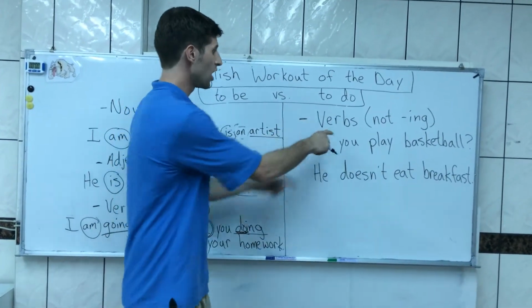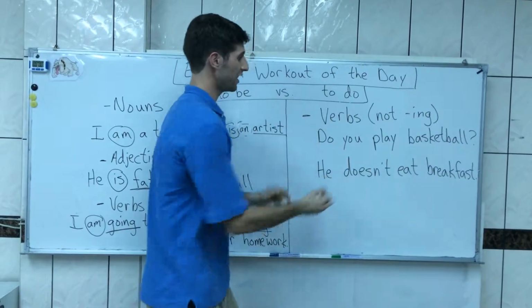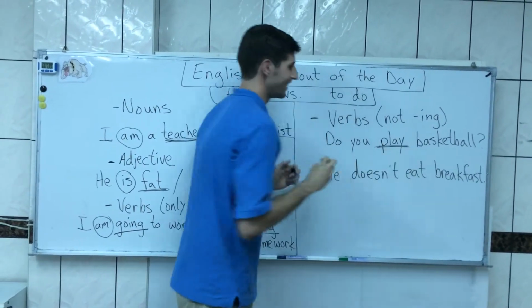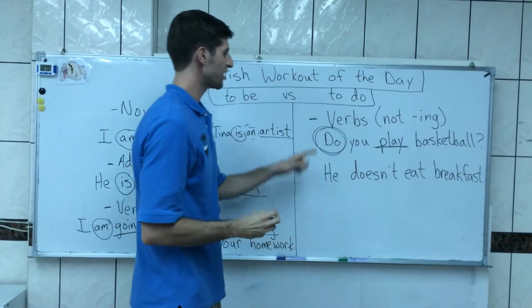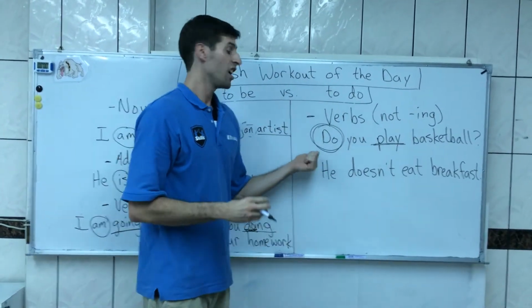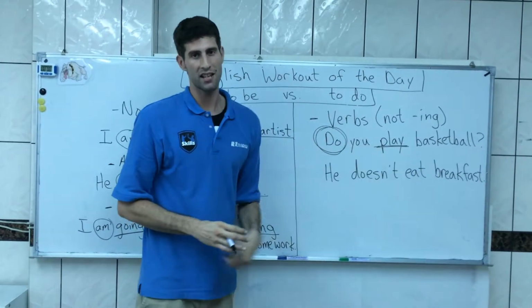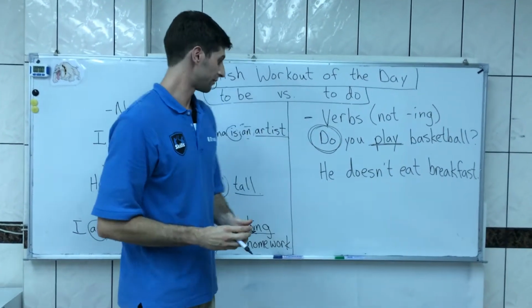So again, we use it for verbs not in ing. So play is your verb. It's not an ing, so we're going to use do. So this is what that little old lady should have said. She should have said, do you play basketball, and not, are you play basketball?